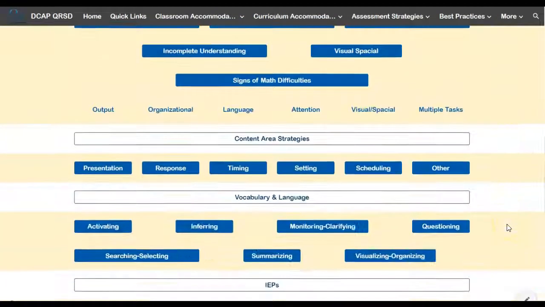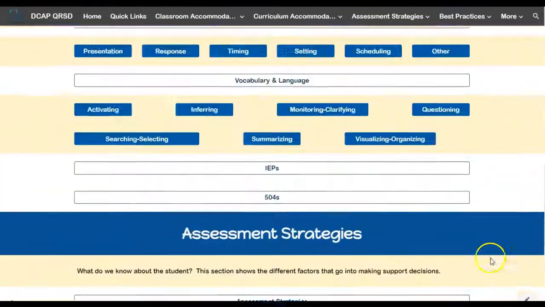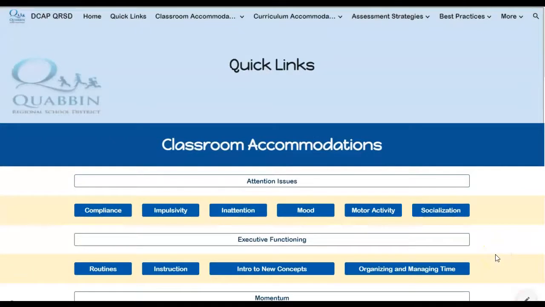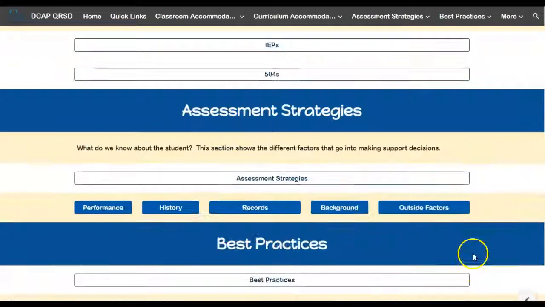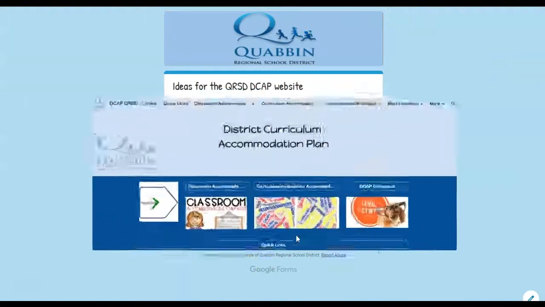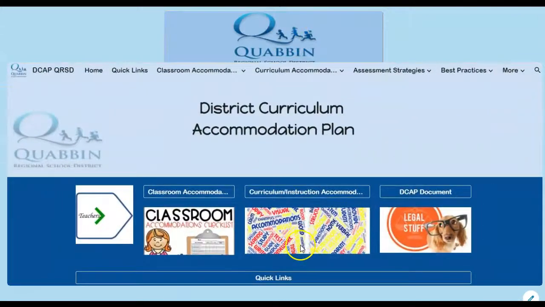We hope that you find it very helpful, and we also hope that you will use it and help us to build it into something even better for you. Please be sure to let us know what you think of it, and feel free to please fill this in with any of your suggestions. Good luck with your accommodations, and let us know if we can add anything that will help.